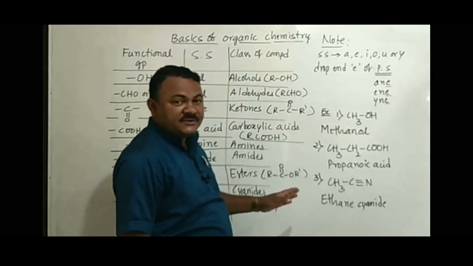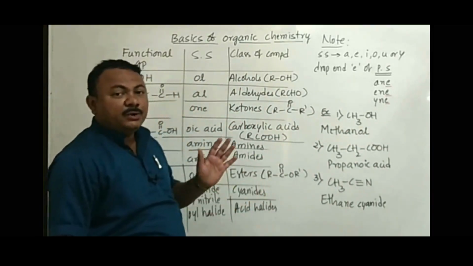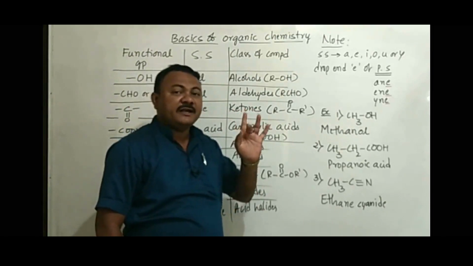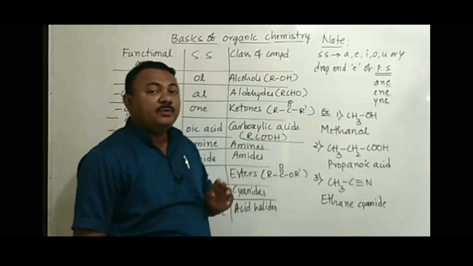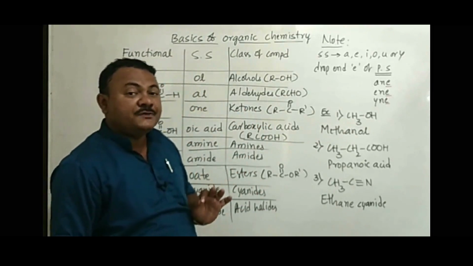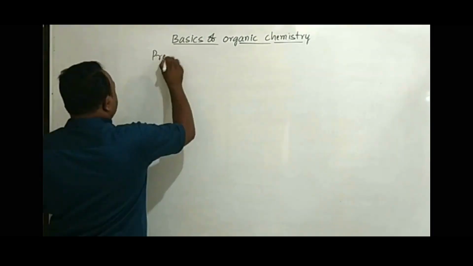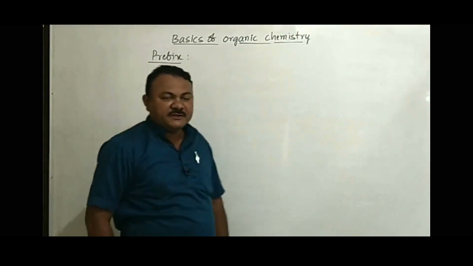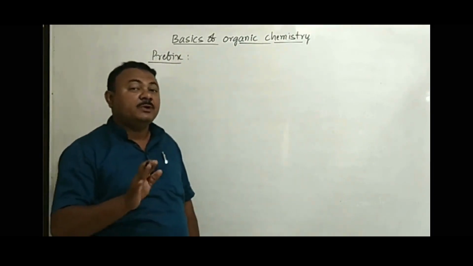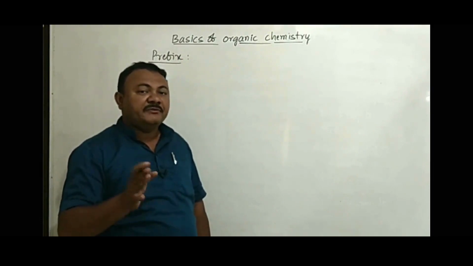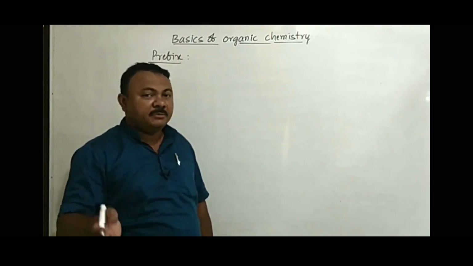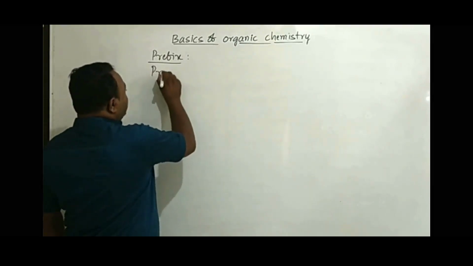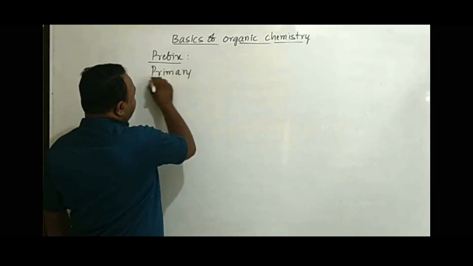So I have taken some examples where we have used word root, primary suffix and secondary suffix. What are we left with now? We are left with only the prefix. So we are going to concentrate next on the prefix. Prefix comes before the word root. And we are dividing prefix into two types, primary and secondary. Let us see first the primary prefix, and after that we will move to the secondary prefix.